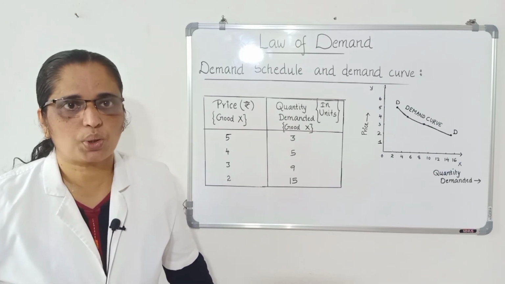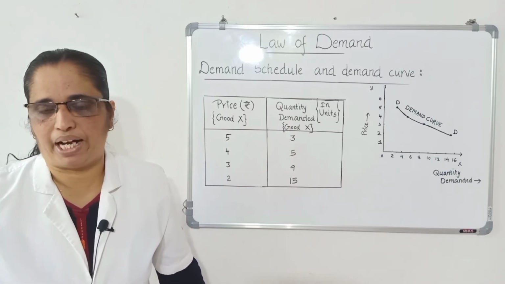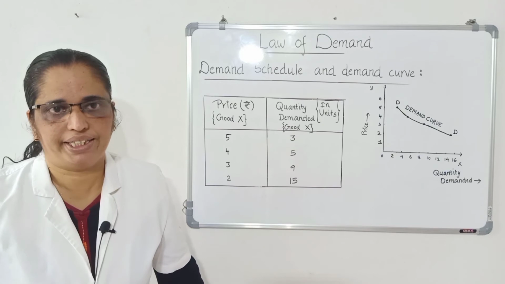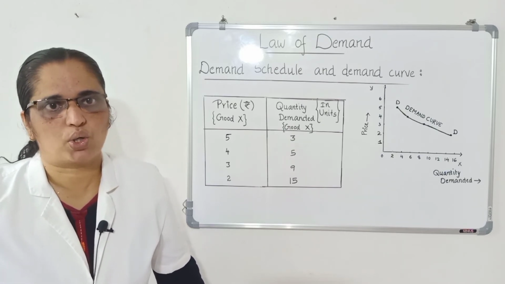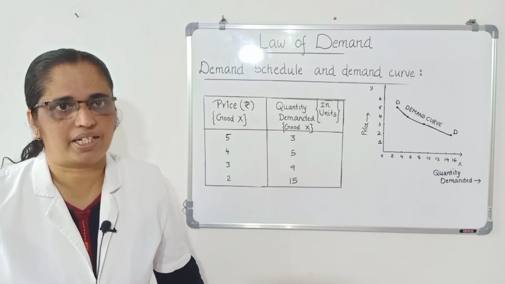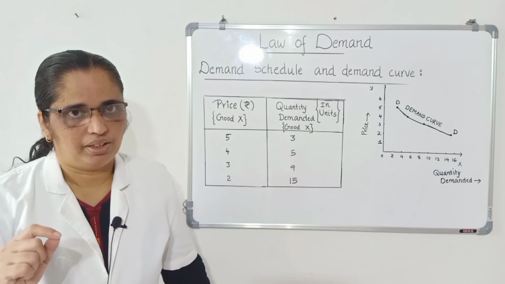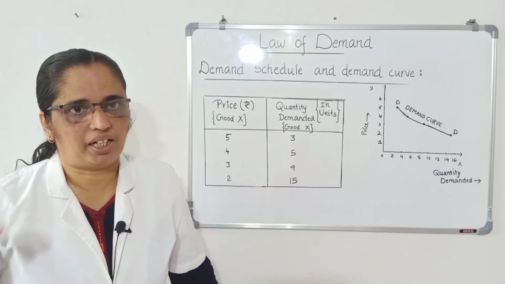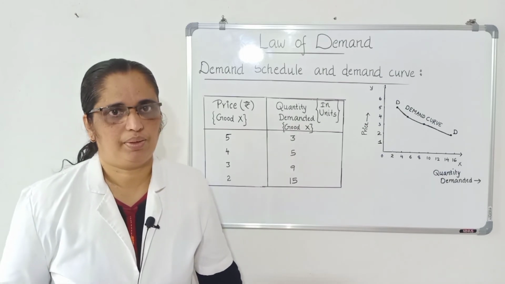Other variables remain as they are. For example, income held constant. No change in income of the consumer. Taste and preferences held constant. No change in the taste and preferences of the consumer. Okay? What do you mean by other things remain the same? Other variables are held constant.